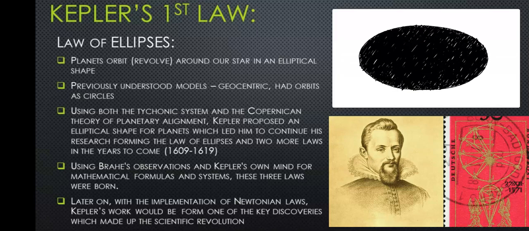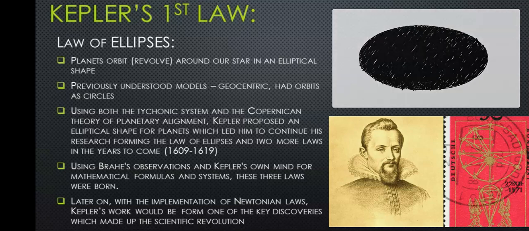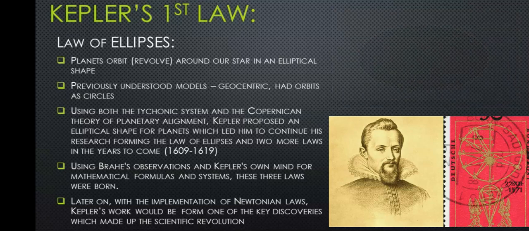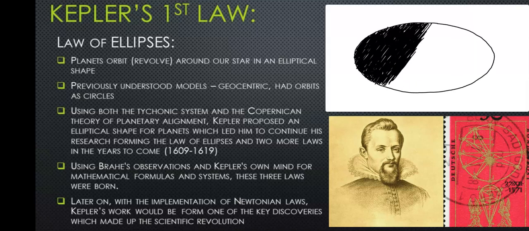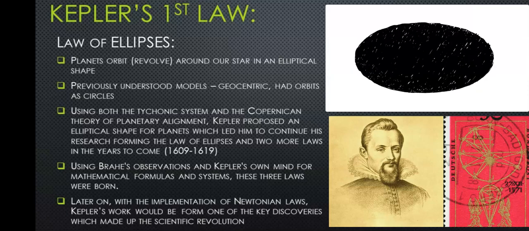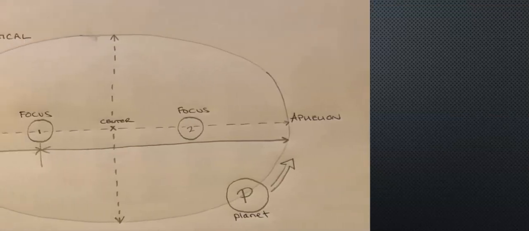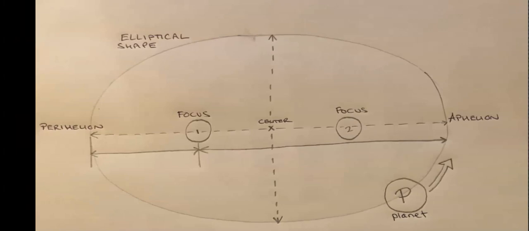Now, the law of ellipses is saying that our planets revolve around our sun. The orbit is in the shape of an ellipse, not a circle, because the geocentric model told everyone that the orbit was circles around the Earth, whereas we know now that it orbits the sun, and these orbits are elliptical, which is a flattened circle. So this is an ellipse. A perfect circle, if I just draw one right here as best I can, has a center, and the radius of a circle is the exact same length all around.